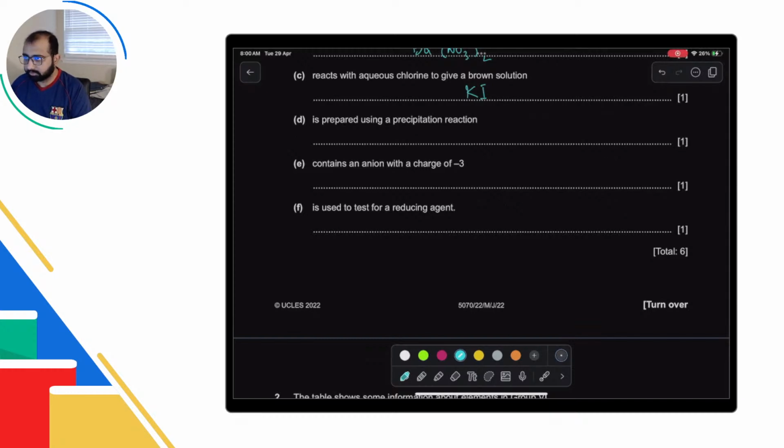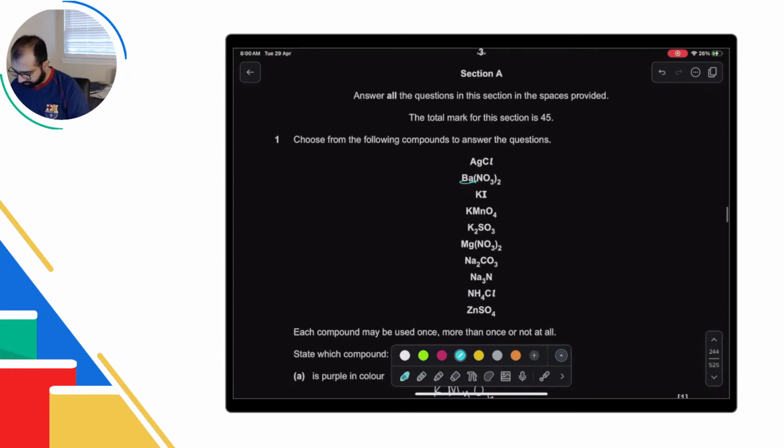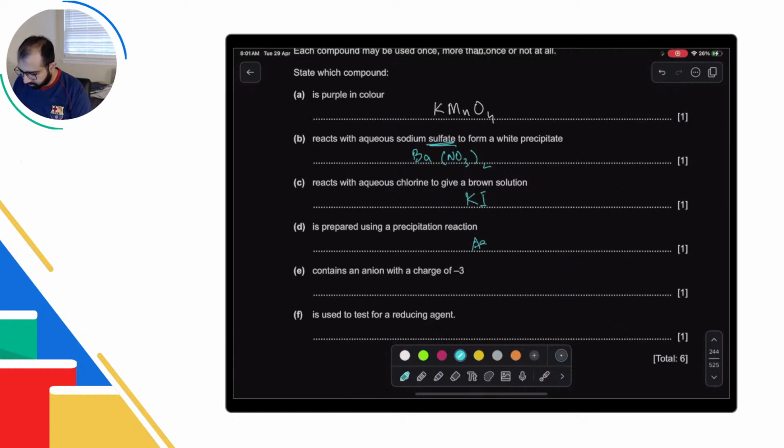Next question. Is prepared using a precipitation reaction. Insoluble salts are prepared using precipitation reactions. So pick the one that is insoluble from here. So which insoluble salts do we have here? Silver chloride is insoluble, so you can write that is the one prepared as an insoluble salt.